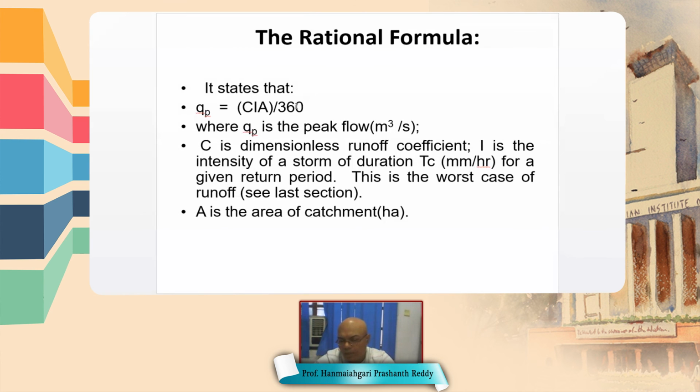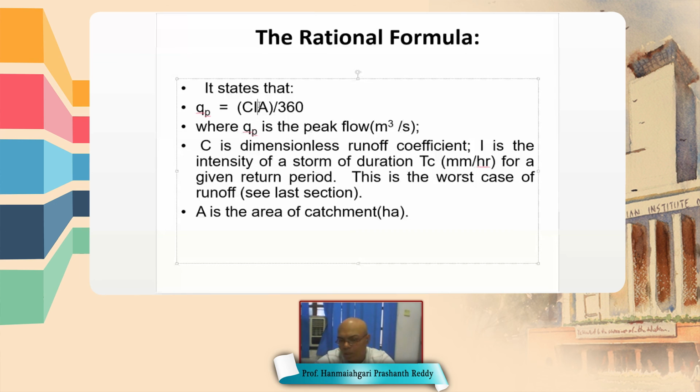Okay, we can simply write for SI units. We can write Qp, that is meter cube per second, is equal to a constant, and then rainfall intensity, which we can express in meter per second. Of course, rainfall intensity is always measured either in inches per hour or centimeter per hour, but we can change its unit to meter per hour. Then area is in terms of meter square.